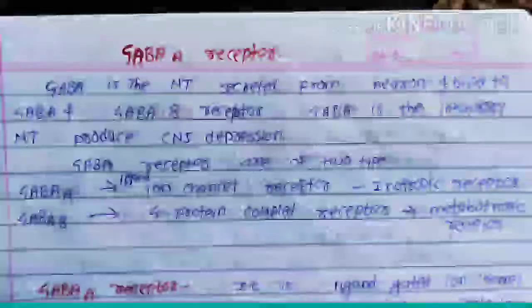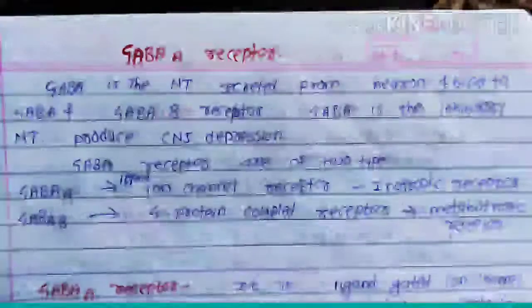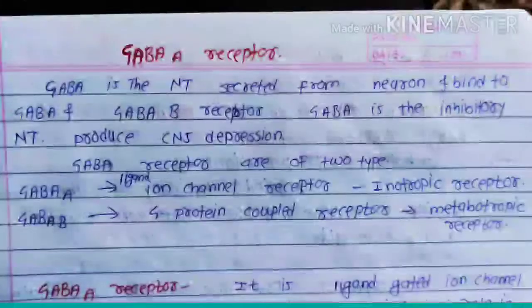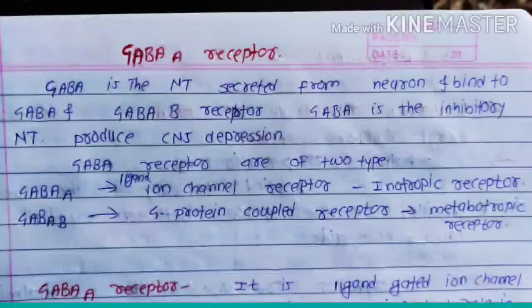GABA A receptor is an ion channel receptor, specifically a ligand gated ion channel receptor. It means the GABA A receptor is activated when there is a ligand. Ligand means a substance which is produced in the body and which binds to the receptor, activates the receptor and produces maximum pharmacological action. It is the ligand. So GABA A receptor is a ligand gated ion channel receptor.